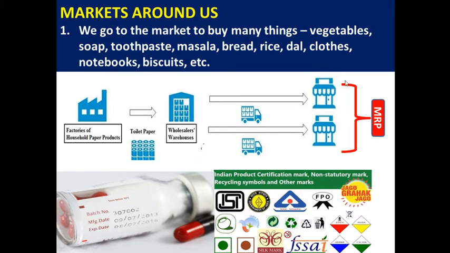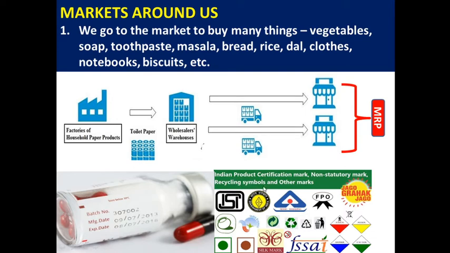If we buy anything from the shops, we will see MRP on it. That means maximum retail price. Retail here means the shop price, the final shop price. The company will produce goods in bulk. These goods they will sell to wholesalers. Wholesalers will sell to the retailers, and retailers will sell to the consumer. So we all are consumers.